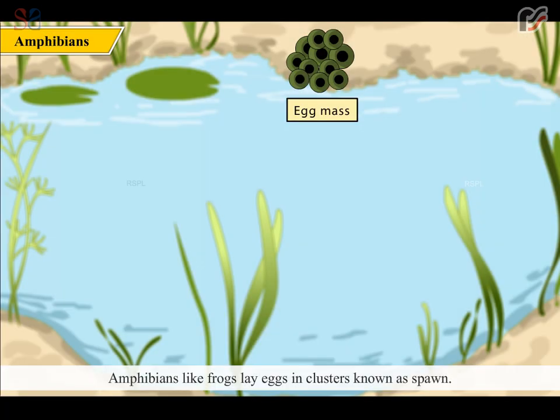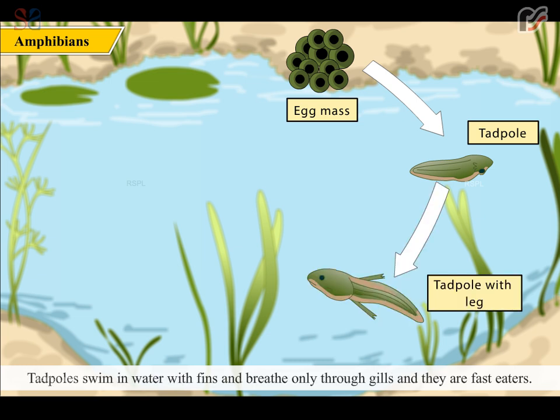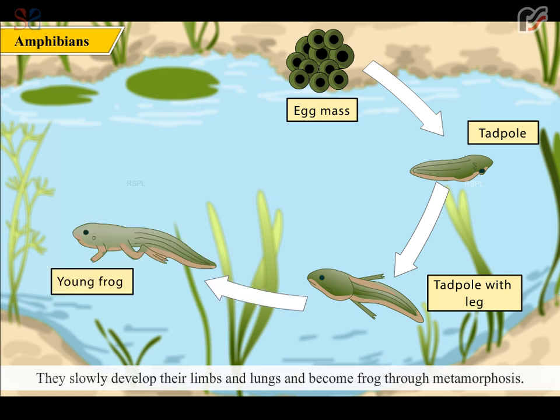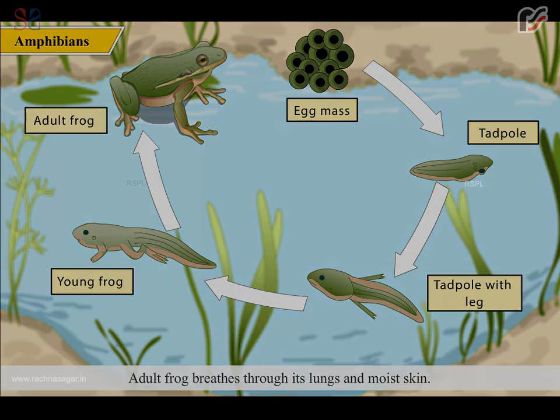Amphibians like frogs lay eggs in clusters, known as spawn. After hatching, they will be like a small fish-like organism and are known as tadpoles. Tadpoles swim in water with fins and breathe only through gills, and they are fast eaters. They slowly develop their limbs and lungs and become frogs through metamorphosis. An adult frog breathes through its lungs and moist skin.